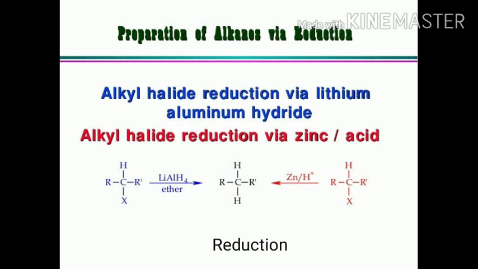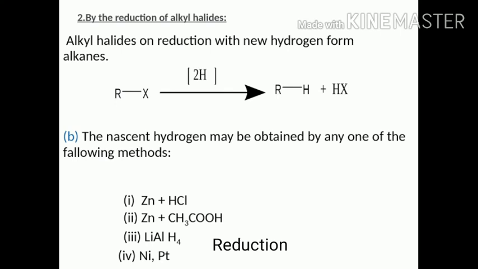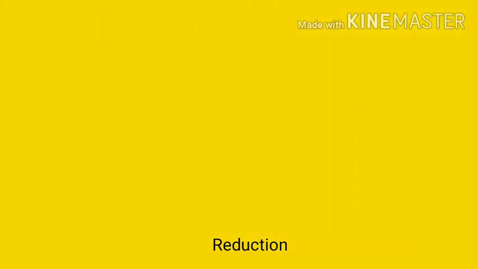This is the alkyl halide reduction via lithium aluminum hydride. Alkyl halide reduction via zinc or acid. These are the 2 types of reduction process. Here alkyl halide reacts with lithium aluminum hydride and gives the alkane, and here alkyl halide reacts with Zn and acid and is converted into alkane. You can see this: the reduction of alkyl halide. On reduction with nascent hydrogen, alkyl halides form alkanes: RX plus 2H is converted into alkane, removing HX.